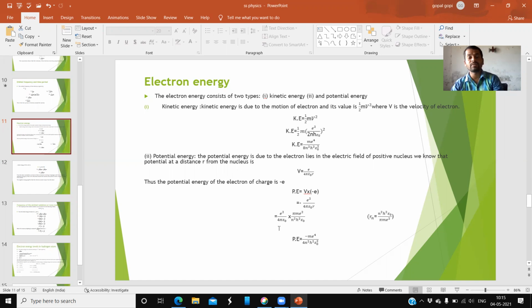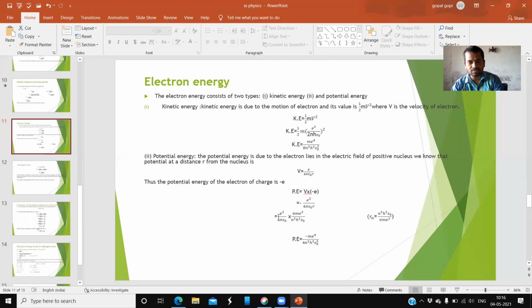Next, e square by 4 pi epsilon naught into 1 by r. Replace 1 by r; the r value we already calculated at the beginning, but 1 by r means its reciprocal. Simplifying, e square becomes e power of 4. But here it should be minus.